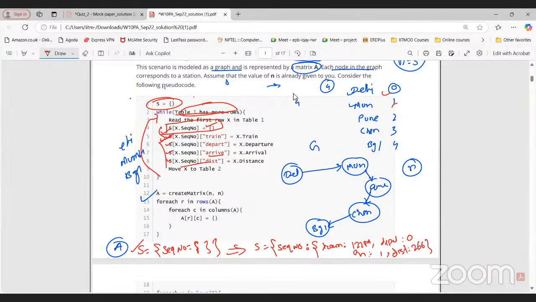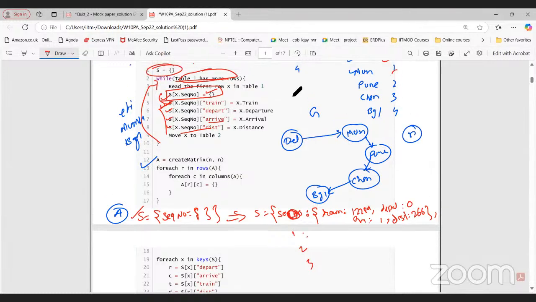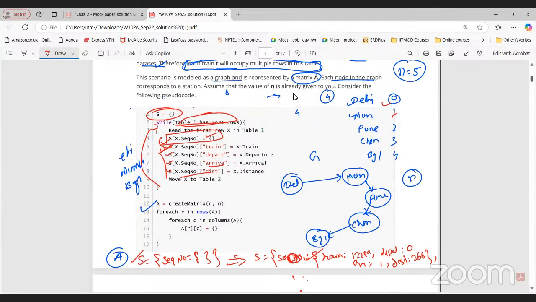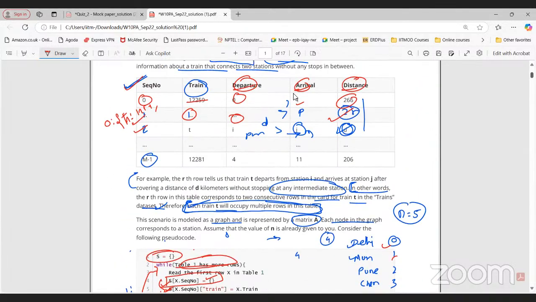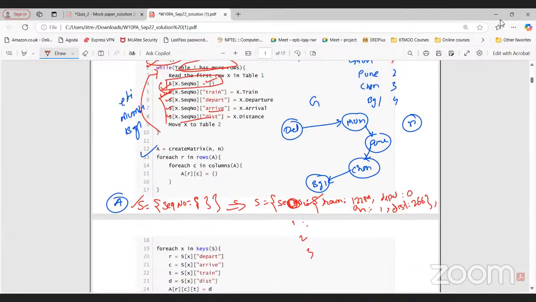Any doubt here? Clear, sir. Okay. Now, see, this is what S will be for the first row. So this will be there for 0, 1, 2, 3, for whatever the number of rows we have. Corresponding to that, we have this entire repetition, right? So this is how this while loop works, and it will convert this data in tabular format to a simple dictionary S.